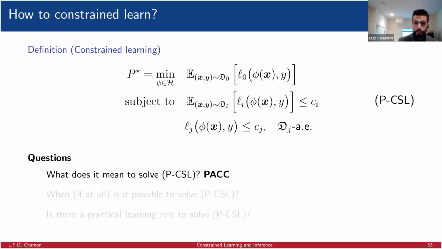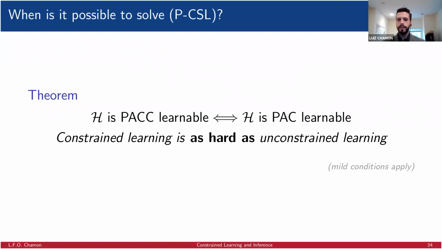So when I talk about obtaining a solution for this problem, I'm talking about obtaining a PAC-C solution, a probably approximately correct constrained solution, okay? Then the question becomes, when can you even do that? When can you obtain the first year graduate student solution? Well, the main theorem here tells us that a class of functions is PAC-C learnable if and only if it is PAC learnable.